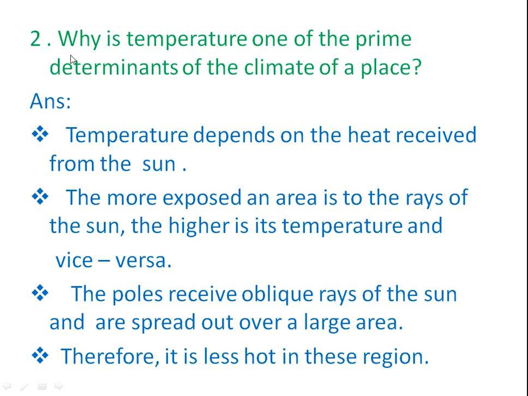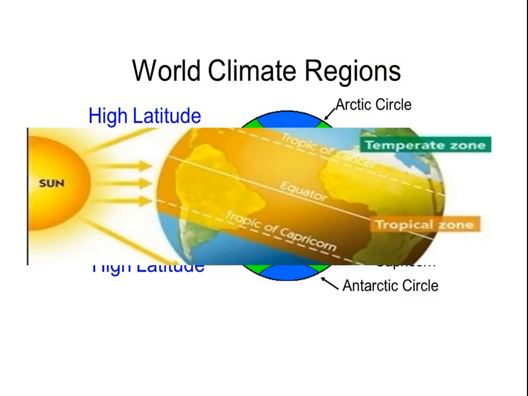See here, what is the question here? Why is temperature one of the prime determinants of the climate of a place? It means temperature is one of the prime determinants of the climate. See the answer here: temperature depends on the heat received from the sun. I will explain with a picture.